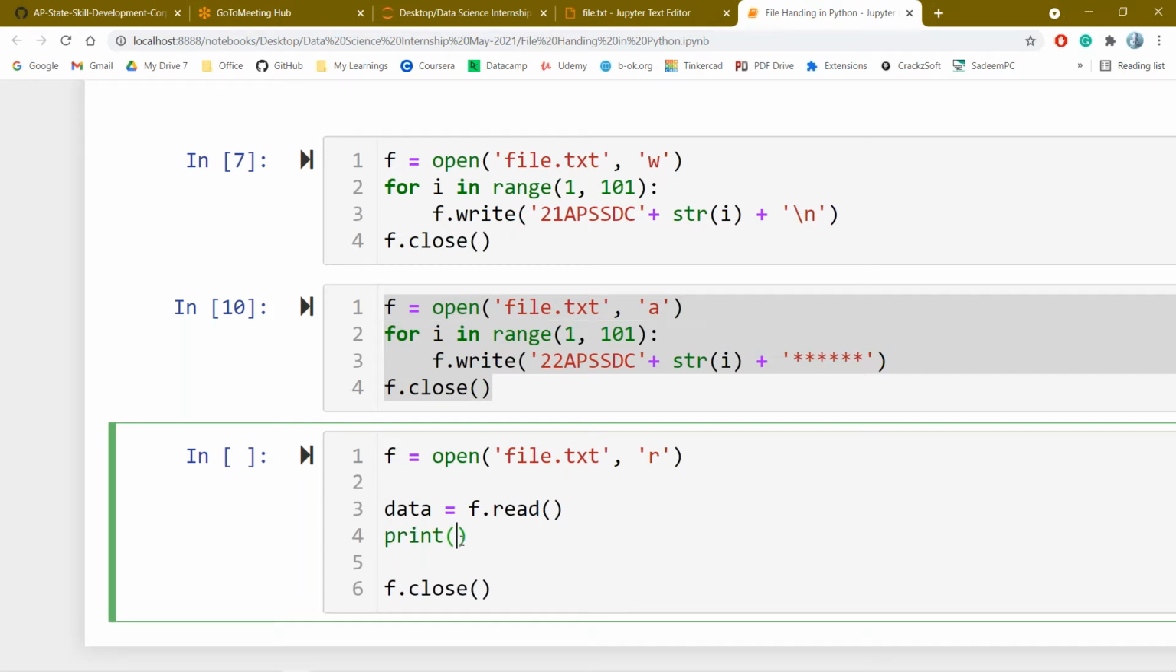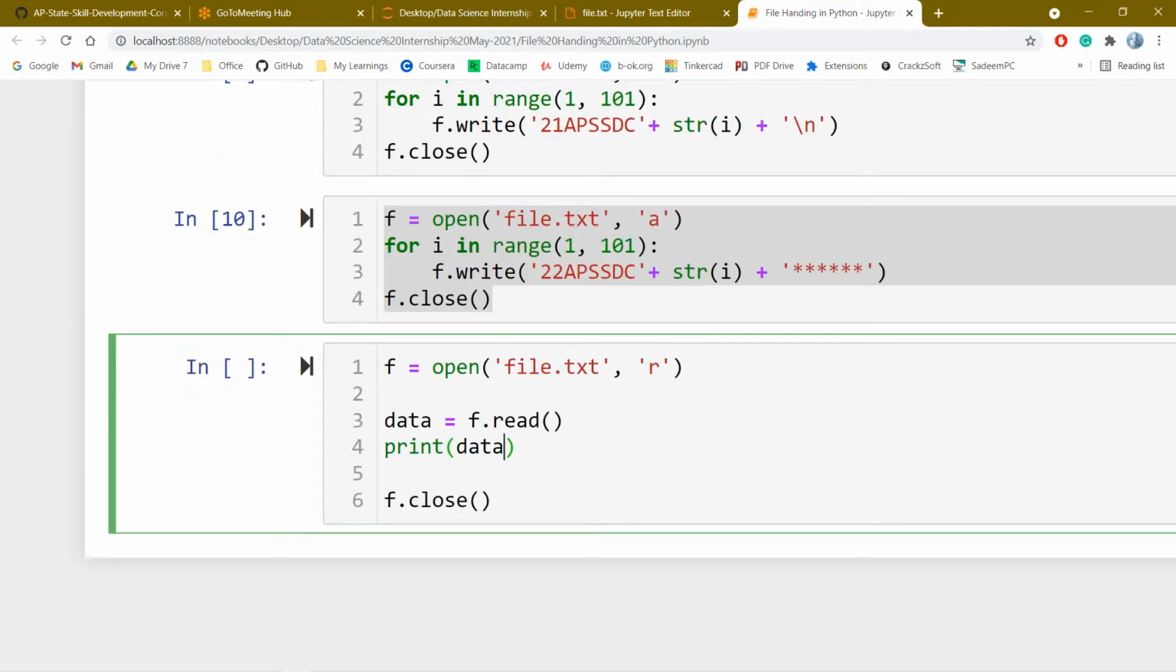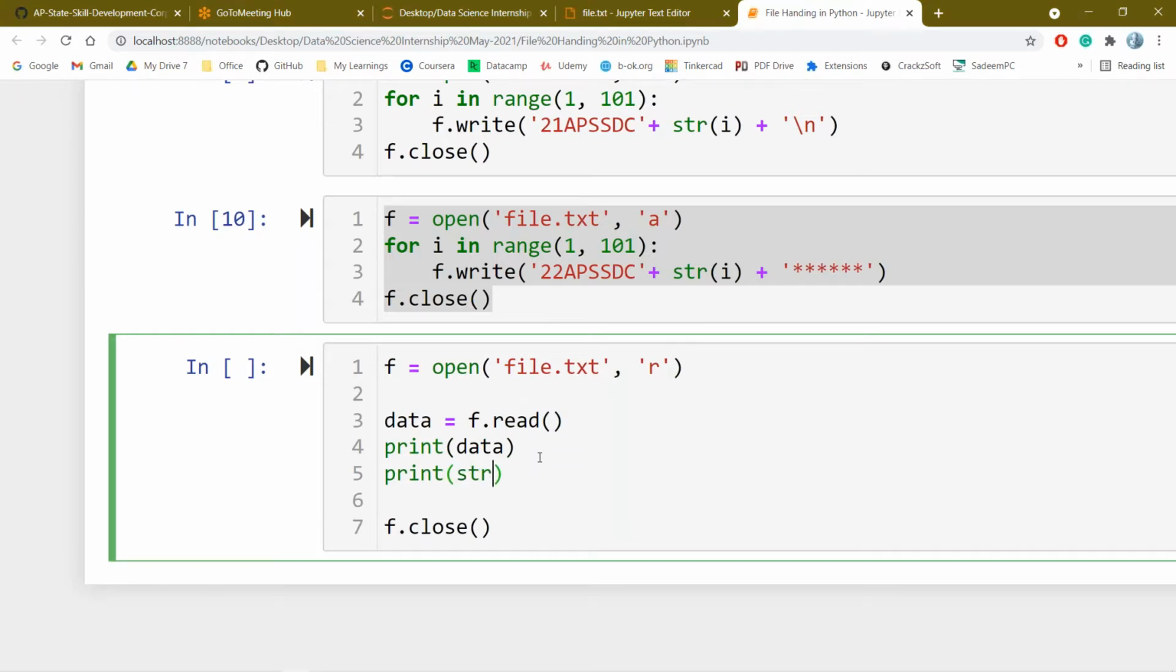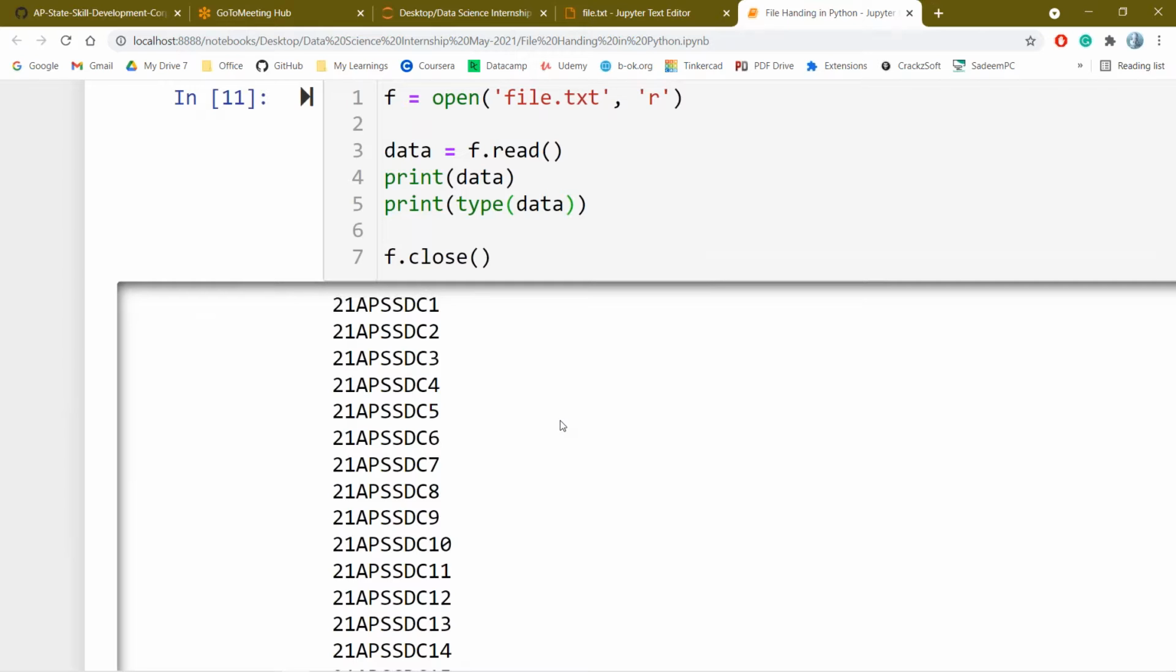What can be the data type of the variable data? Can anyone guess the data type of the variable data here? I'm reading all the data. I hope you have done this previously. If I read the data from the file, what will be the data type? As I said previously, definitely it will be the string data type. Read mode will read the entire data in string format.